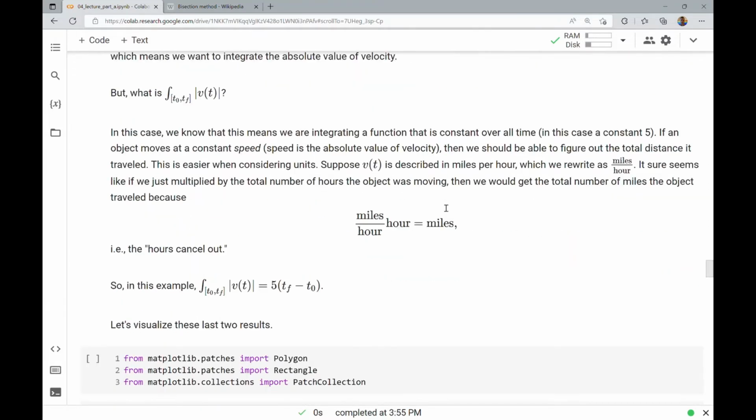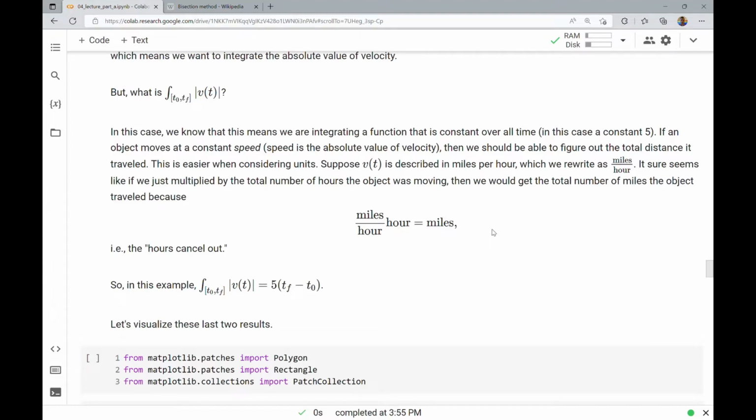What is that? Well, in this case, we are integrating a function that is constant over all time, because the function v that we're talking about was either 5 or negative 5. So now the absolute value is just 5. If an object moves at a constant speed, which is the absolute value of velocity, then we should be able to figure out the total distance it traveled. This is easier now when we consider units.